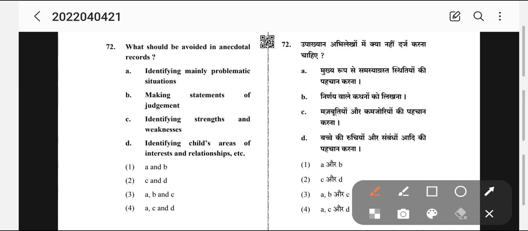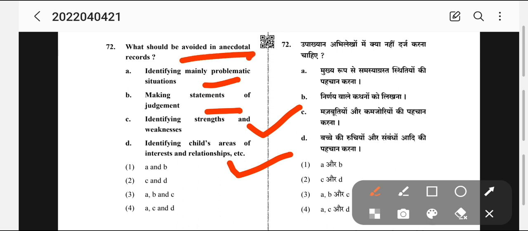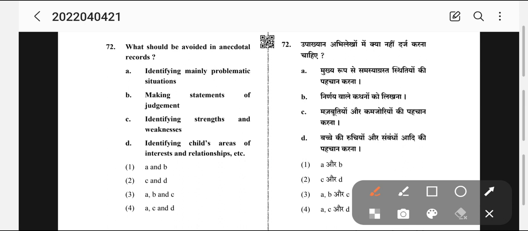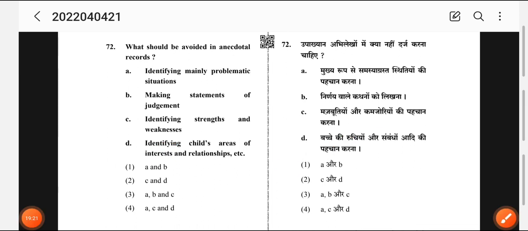I have always told you negative answers should be avoided, so this may be correct. Making statements of judgment. Yes, we cannot pass any judgment. Identifying the strength and weakness. Yes, we have to identify strengths and weaknesses in anecdotal records. Identifying child's area of interest. Yes, this should also be recorded. So clearly, identifying mainly problematic situation and making statements of judgment, A and B, should be avoided. So the answer will be number 1, A and B.